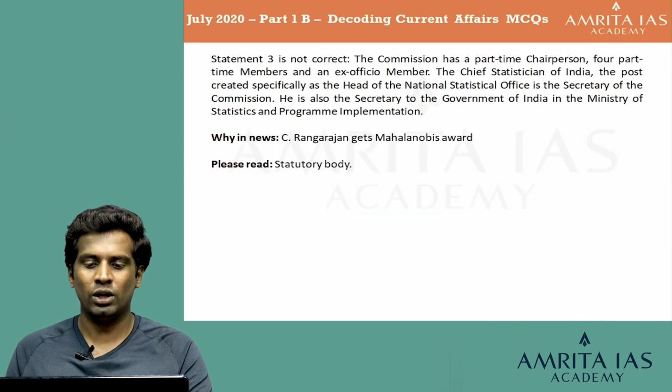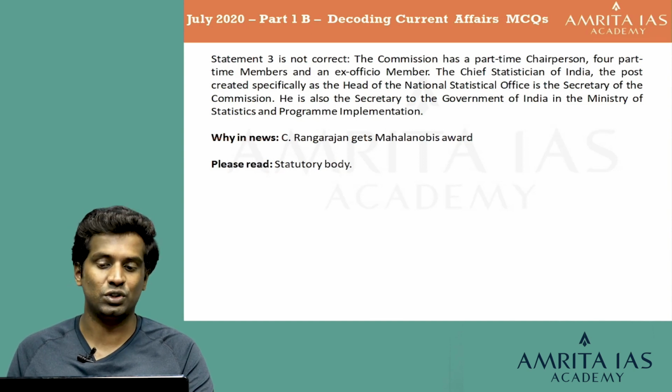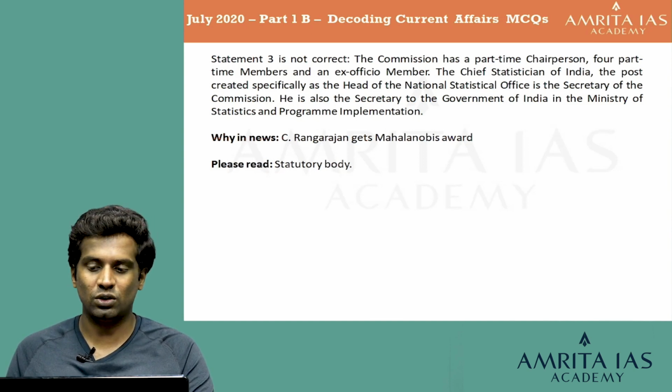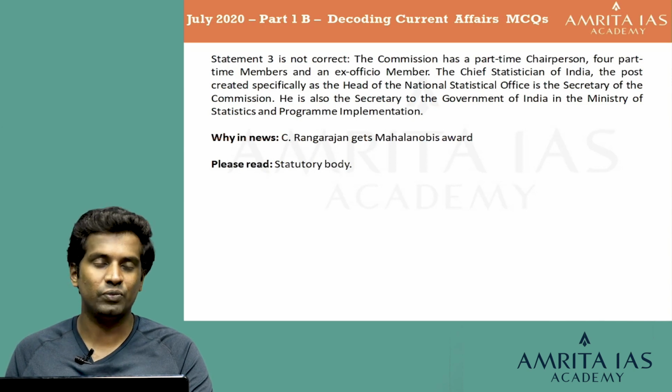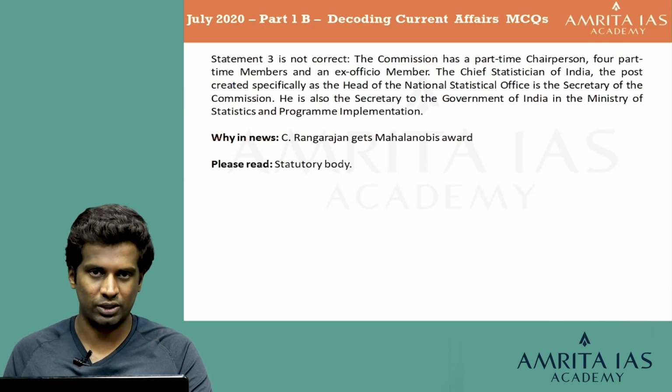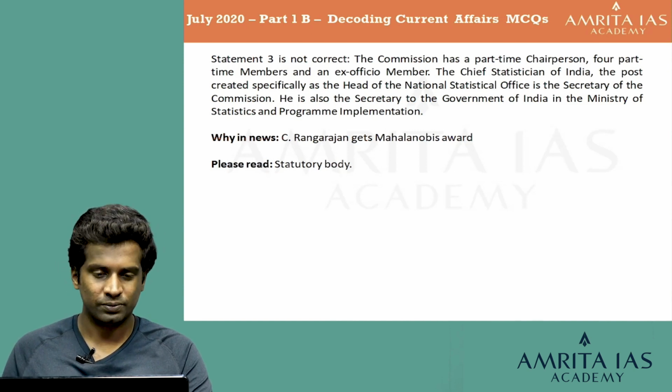Looking at the third statement, the commission has a part-time chairperson, 4 part-time members and an ex officio member. The Chief Statistician of India, the post created specifically as the head of the National Statistical Office, is the secretary of the commission. He is also the secretary to the Government of India in the Ministry of Statistics and Program Implementation. So that is the explanation for this question. We'll go for the next question.